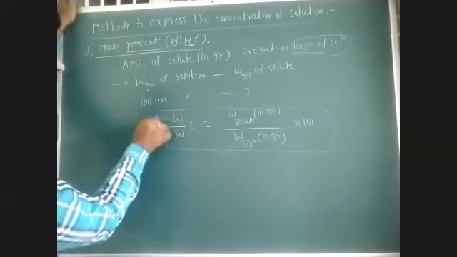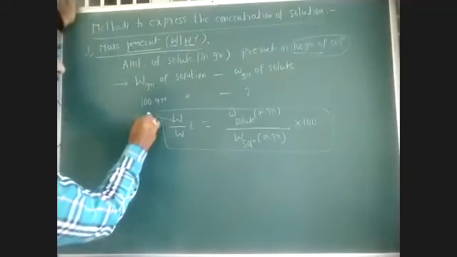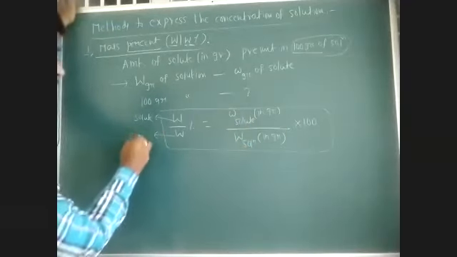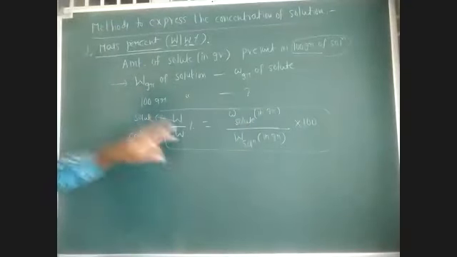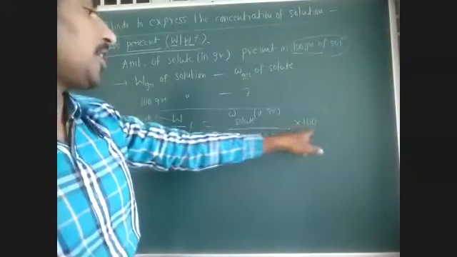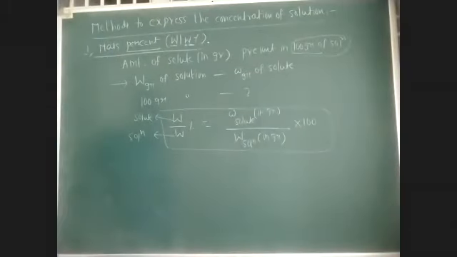This is the expression for mass percent. Remember, the numerator corresponds to solute and the denominator corresponds to solution. Both we have to express in grams, and for percentage we calculate for 100 grams.